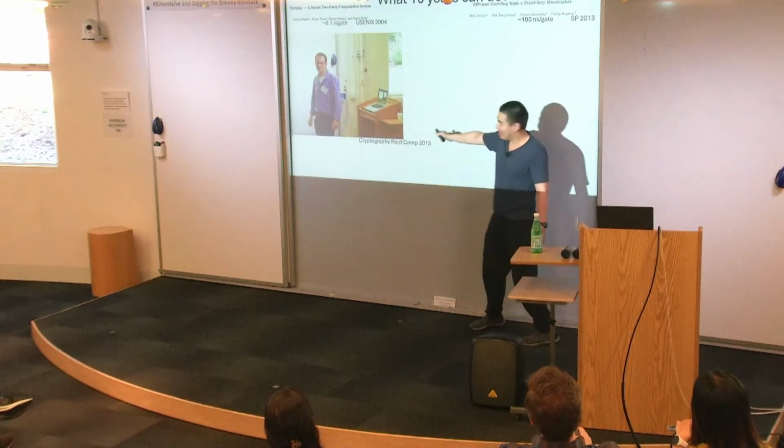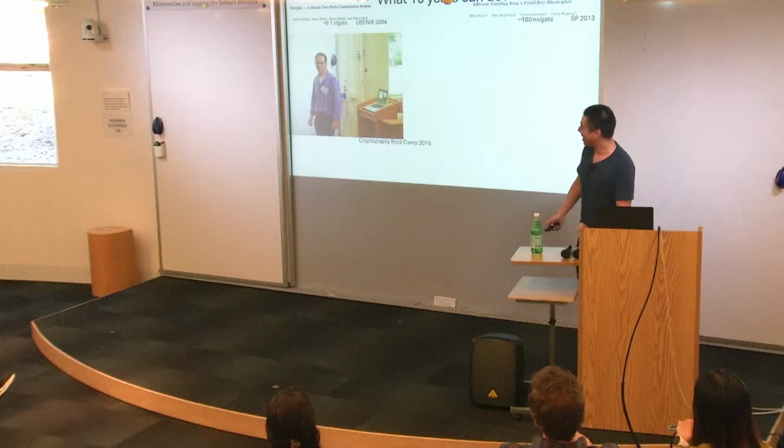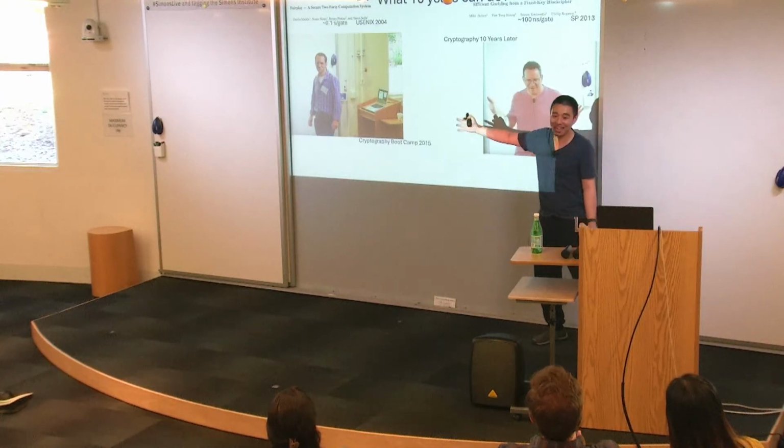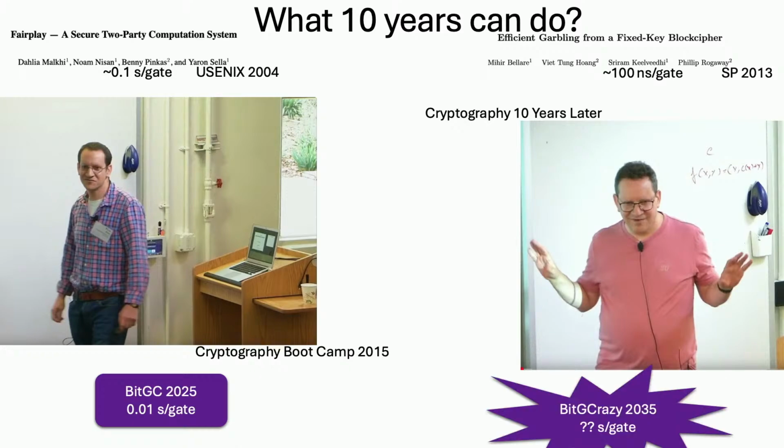So I was actually in the audience when you were giving talks 10 years ago. And I mean, there wasn't much change on Evolve, okay? And I was talking to Dave, and Dave made an interesting observation that it seems that Siemens doesn't use the eraser that frequently. It appears to be the same one. Yep. So for BitGC 2025, it's 0.01 second per gate. Okay. 10 years later, when we have BitGC crazy, who knows what's going to be the speed? Okay. So that's my last slide, and I'm happy to take questions.